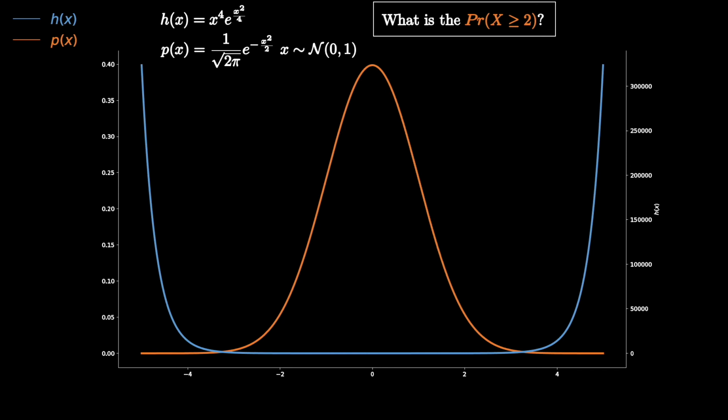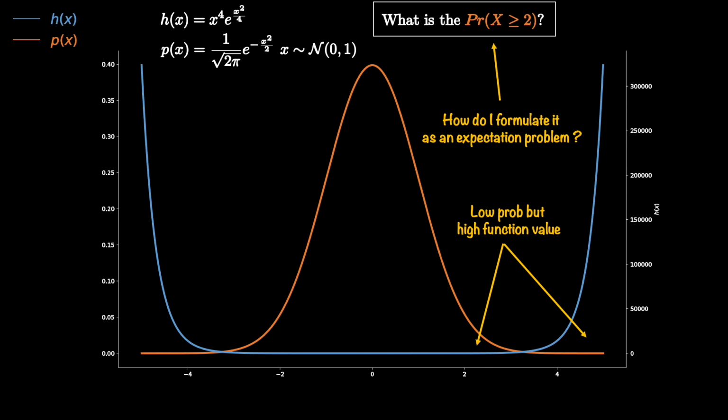That said, it again does not look like an expectation problem for a minute. It will translate into an integral, but very much like the previous problem, we first need to see it as an expectation problem so that we can apply the law of large numbers. And the second observation should be that this problem requires us to sample from a low density portion. For standard normal distribution, anything beyond a standard deviation of 1 is going to be a low probability zone. Let me get the first issue resolved, that is, repose our problem as an expectation first.